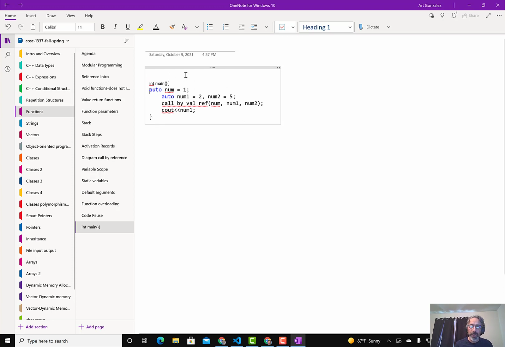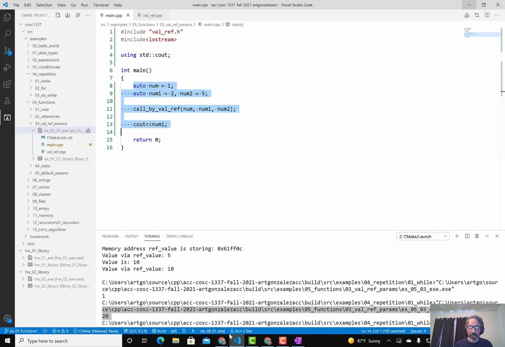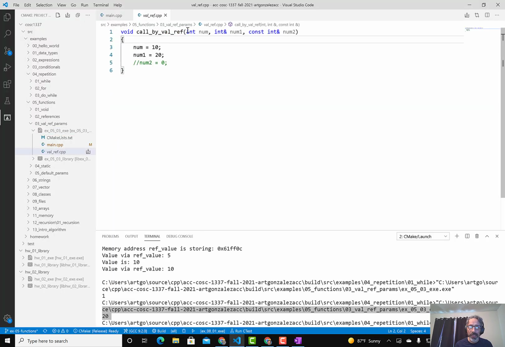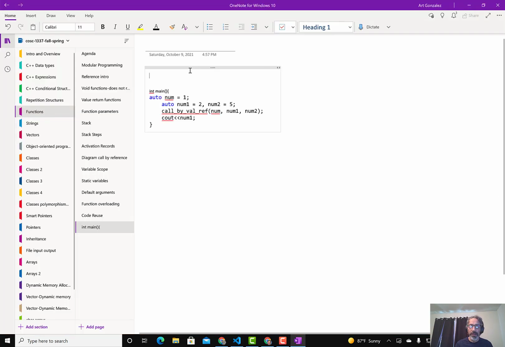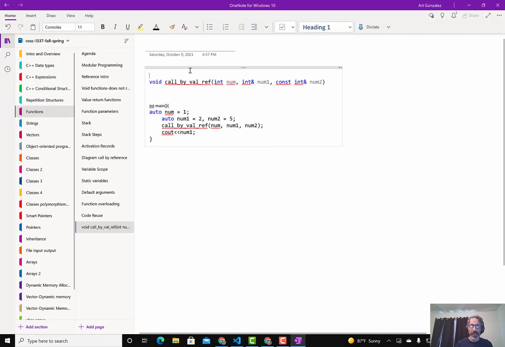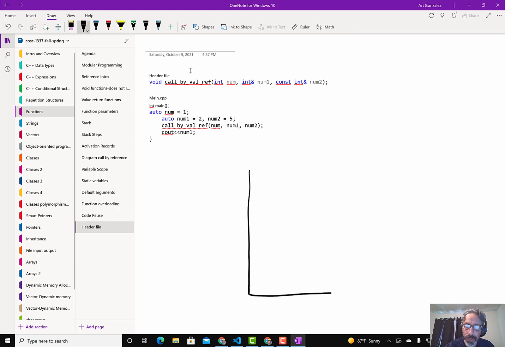And then assuming, just to give us a clear picture of what we're looking at, we will simply put the header right here, right? So assuming this is the header file, and this is main.cpp, okay? So we will go ahead and diagram this. We have a stack.